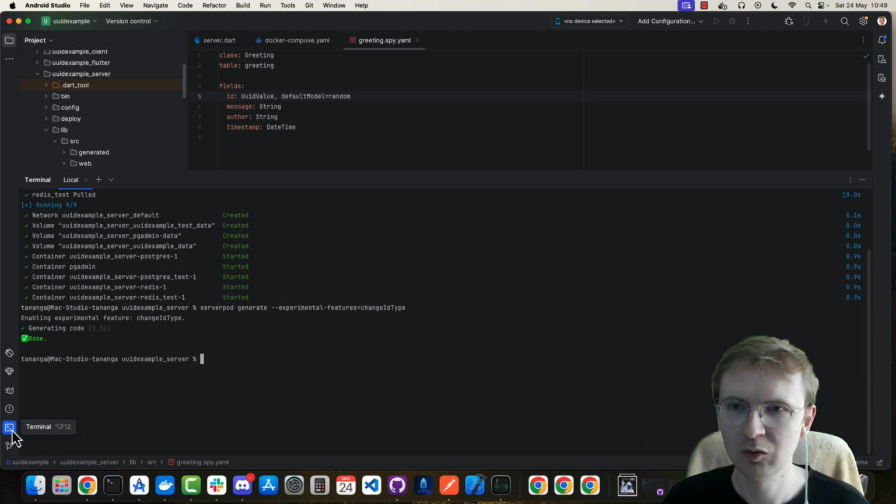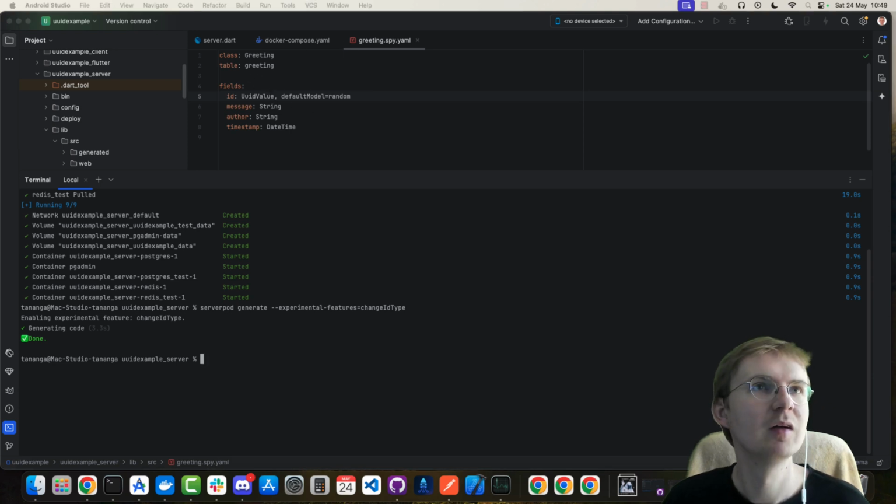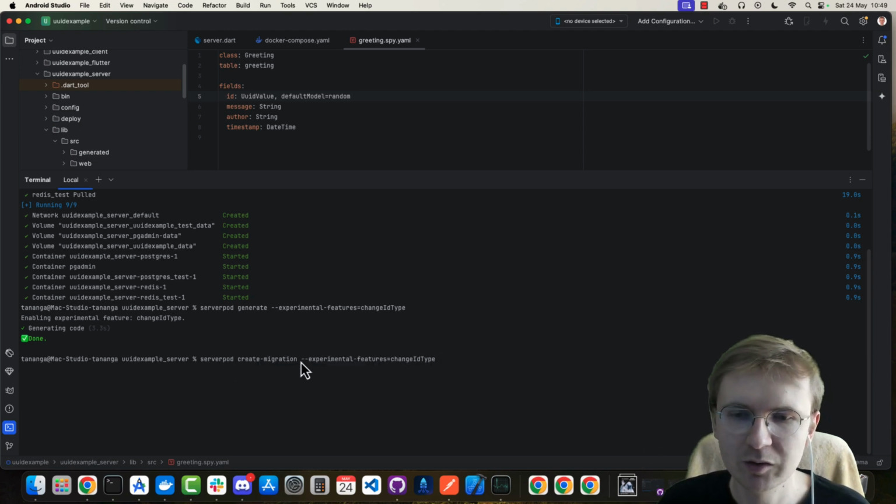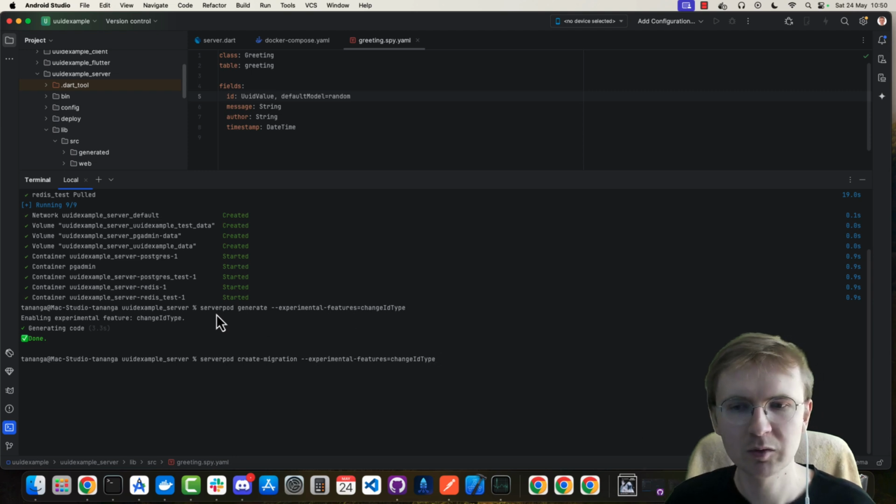Okay, so now when we have it, we should also create the migration because we changed the database. So let me once again copy and paste the command. Serverpod create-migration --experimental-features=change-id-type. So as you can see, we need to add these experimental features both in Serverpod generate and in Serverpod create-migration.